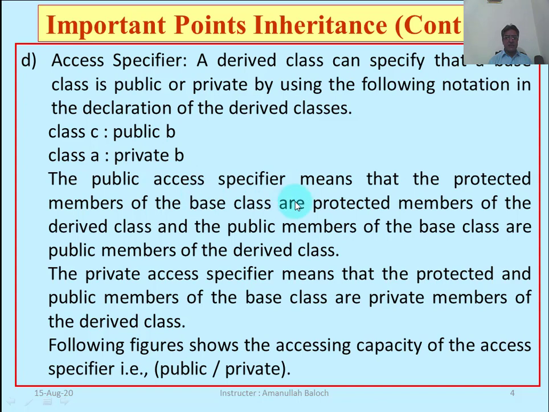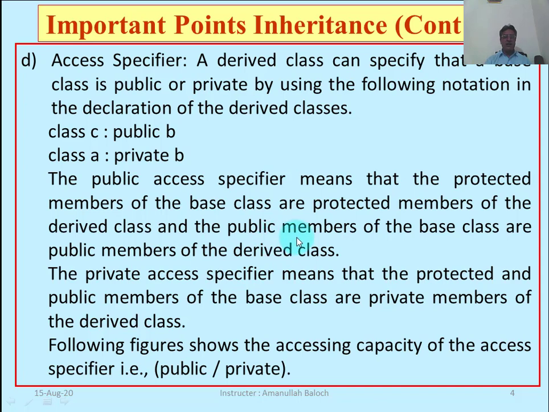The public access specifier means that protected members of the base class are protected members of the derived class. It means if there are protected members in the base class, all those members will become the protected members of the derived class, and the public members of the base class are the public members of the derived class.